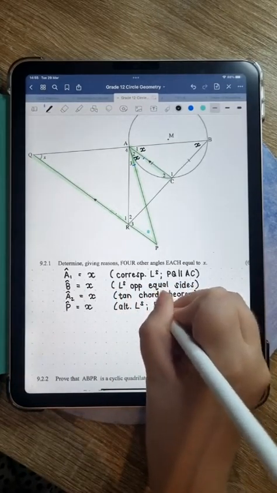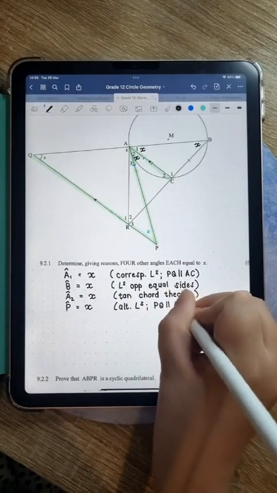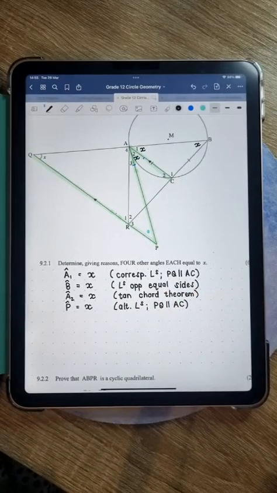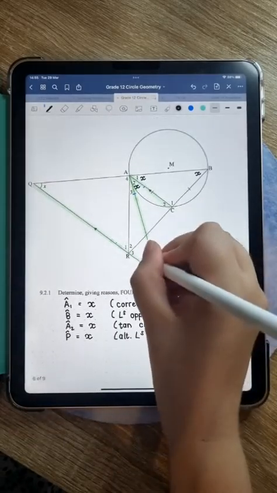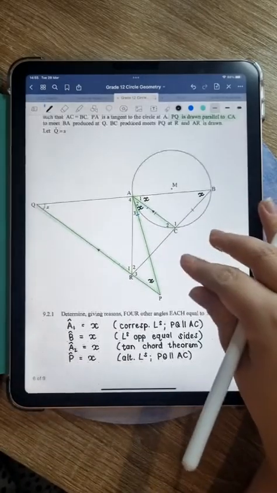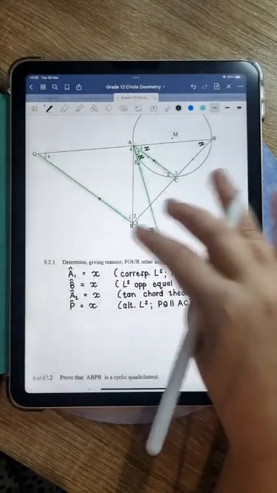And then again, you have to put in which lines are parallel. It's the same too. PQ is parallel to AC. All right, perfect. Let me just put that x in there as well. All right, so guys, that was a 6-mark question.